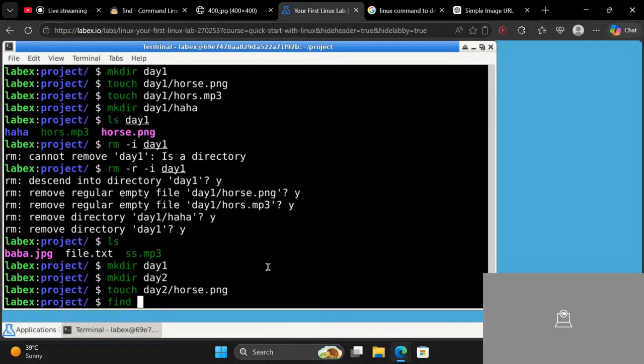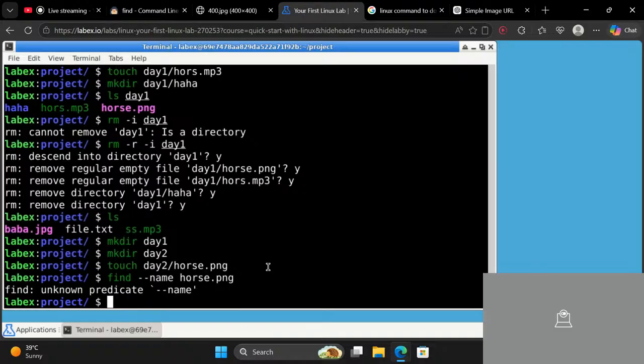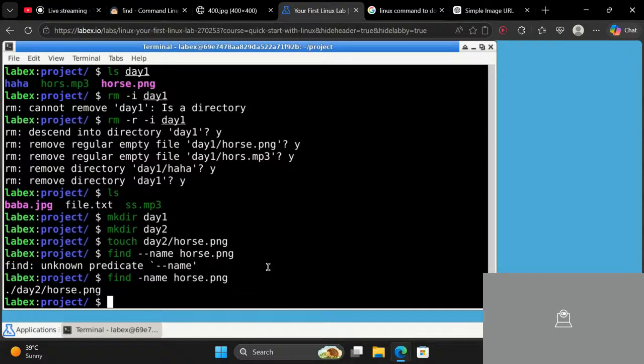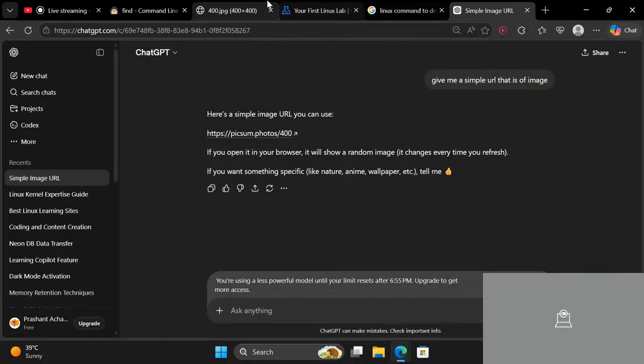Now you can just type -name and host.png. Okay, it's just one icon. Let me delete this one. Enter. So it is now showing us the path for host.png. It has found our path for the host.png file. So that is how it works.